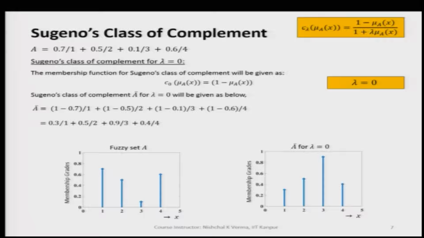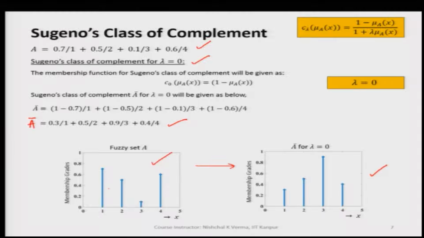Now, let us take another value of lambda, which is lambda equal to 0, and let us see what we are getting. So, here we have the fuzzy set A, which was given to us, and then we have A bar here, the complement of A for lambda equal to 0, and we see that when we plot, this is the basic complement.